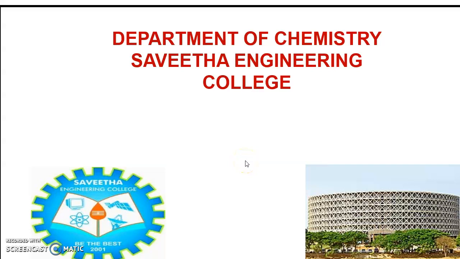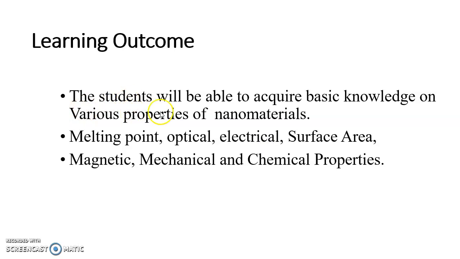Hi students, today we are going to discuss the properties of nanomaterials. The learning outcome for this lecture is that at the end of this lecture, you'll be able to acquire basic knowledge on various properties of nanomaterials. The properties will be melting point, optical properties, electrical properties, surface area, magnetic properties, mechanical and chemical properties.